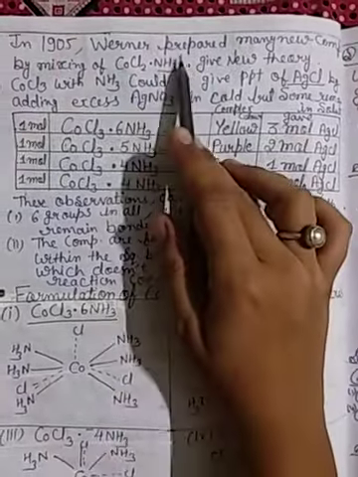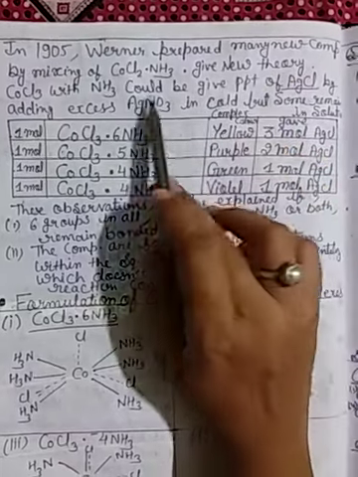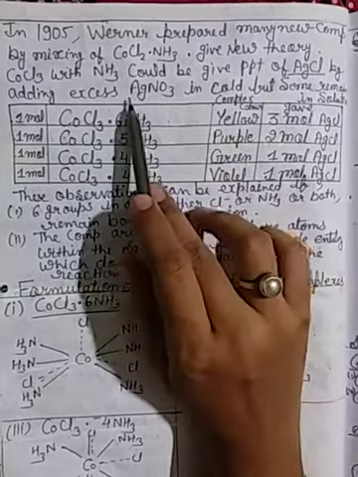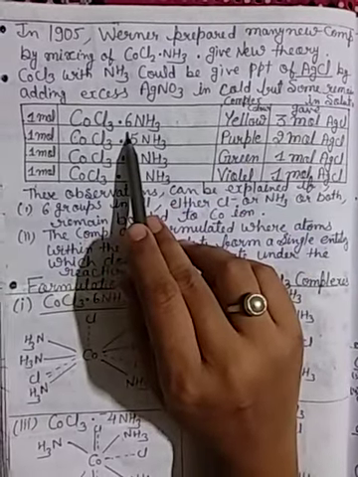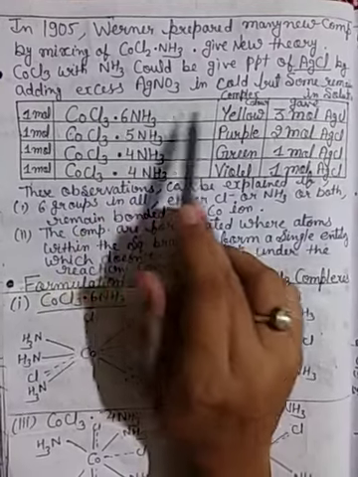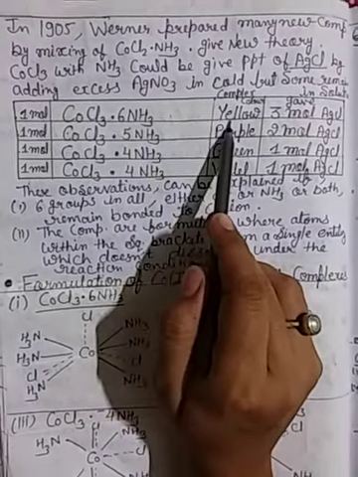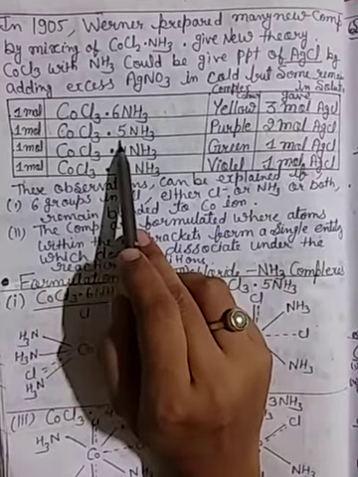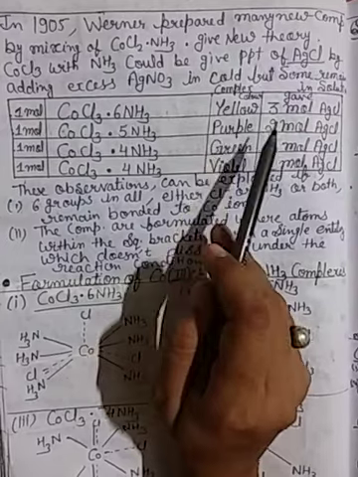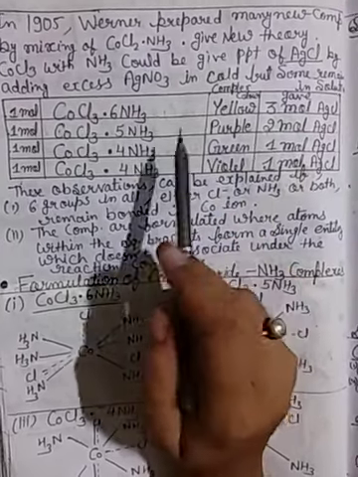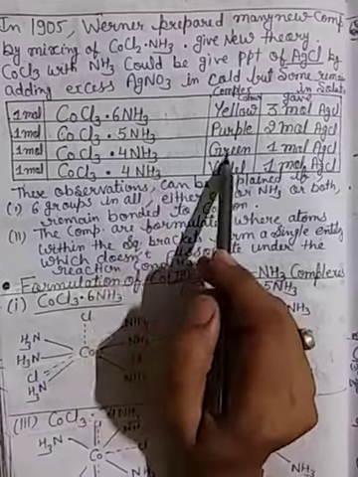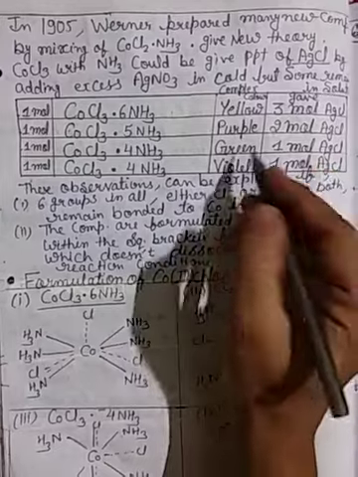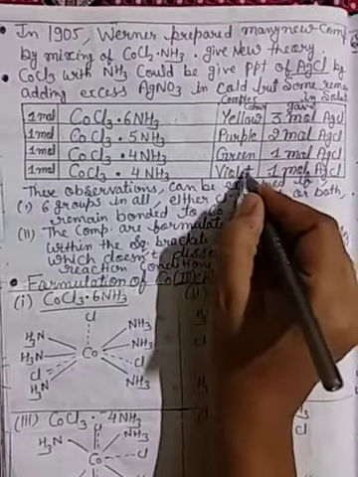In 1905, Werner prepared many new compounds by mixing CoCl3 and NH3 and gave a new theory. CoCl3.6NH3, one mole, is a yellow complex, and it gives 3 moles of AgCl. CoCl3.5NH3 is a purple complex and gives 2 moles of AgCl. CoCl3.4NH3 is green and gives 1 mole of AgCl, and the violet one also gives 1 mole of AgCl.